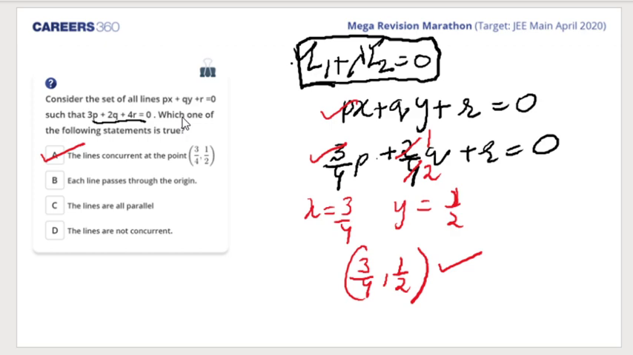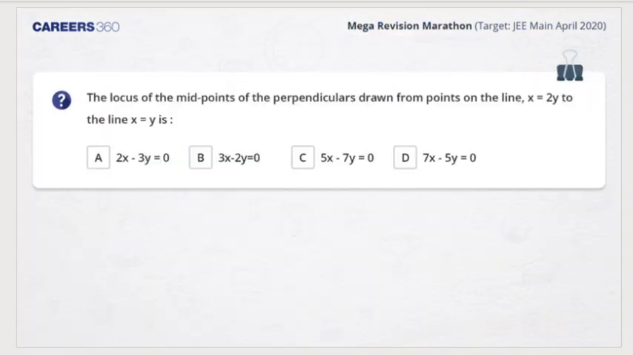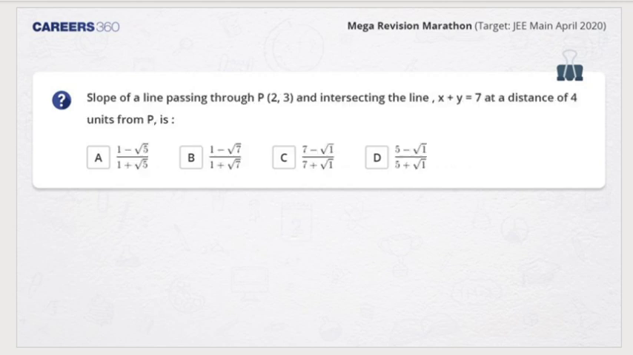Let's go to the next question. So, next question, I think I just skipped one or two questions. Yeah, this one. So, first we'll go to this one. Okay. So, slope of a line passing through 2, 3 and intersecting the line x plus y is equal to 7 at a distance of 4 units from P is.